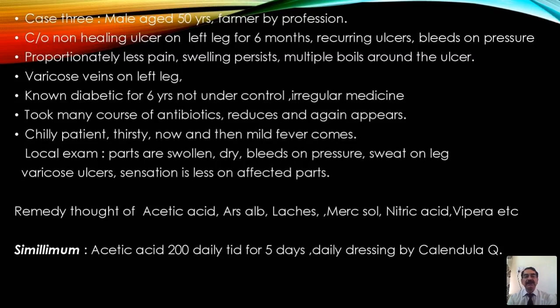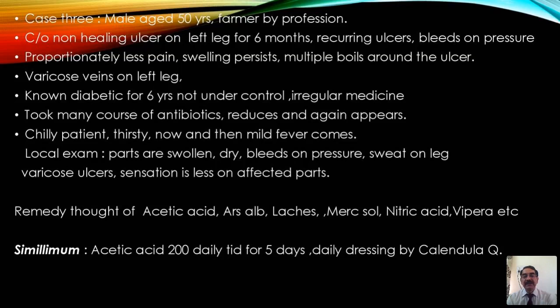Naturally, we thought: there are varicosities, there is bleeding, there is a superadded infection, less pain, the patient is thirsty, diabetes; all these add to that. Then naturally we thought of maybe acetic acid or Vipera, but acetic acid actually crossed over Vipera, Lachesis and other remedies.